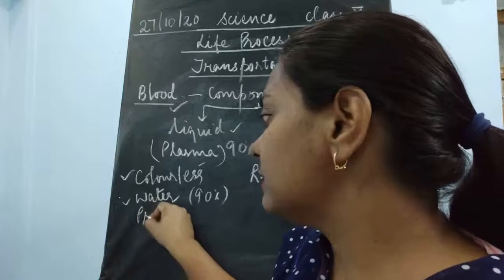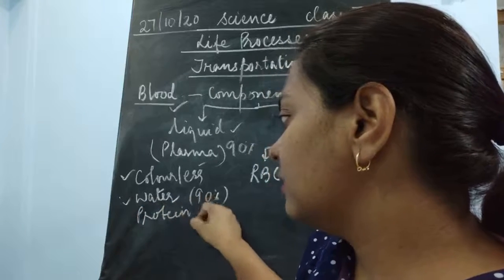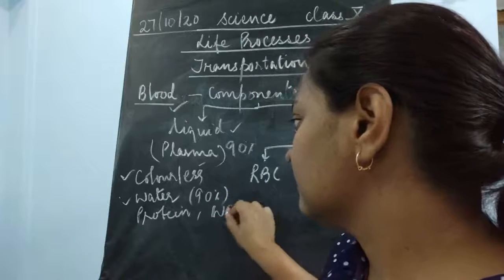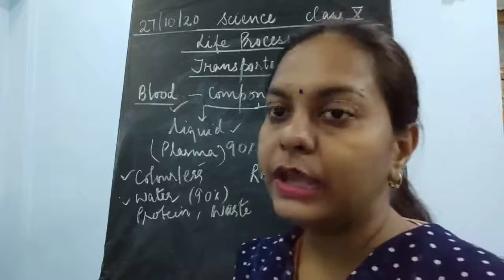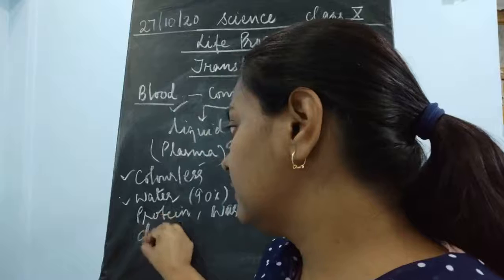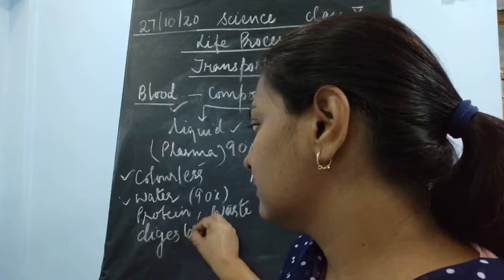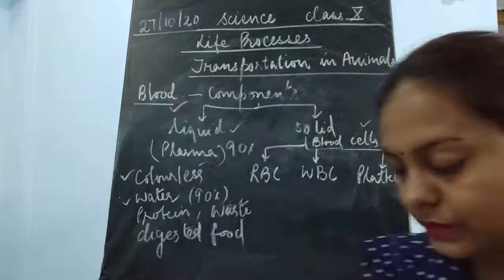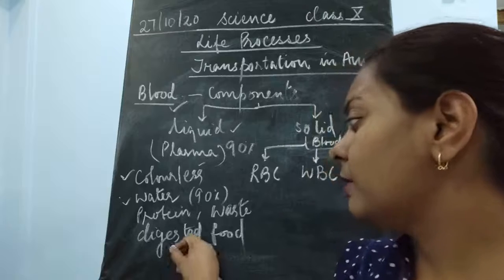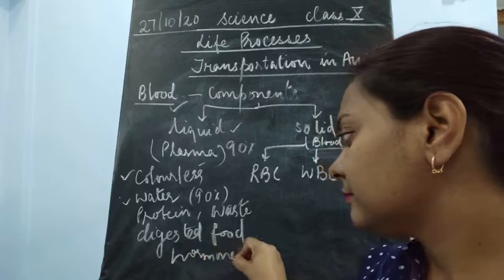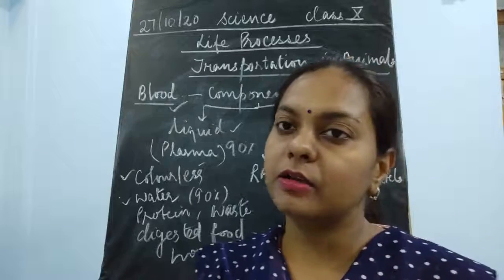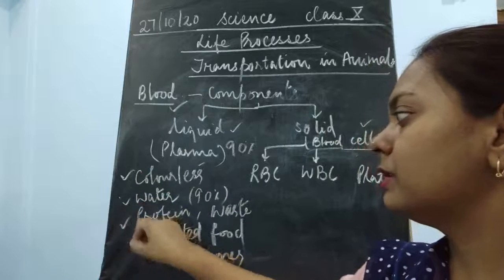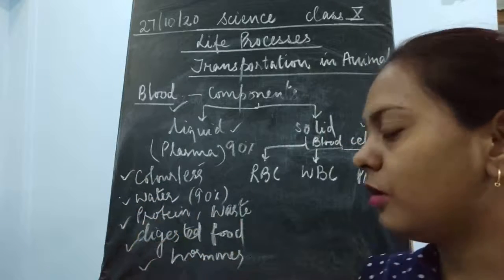It includes proteins, it includes waste material, it includes digested food, and even the hormones are also there. So it is a colorless liquid which contains 90% water, and includes proteins, waste material, digested food and hormones.